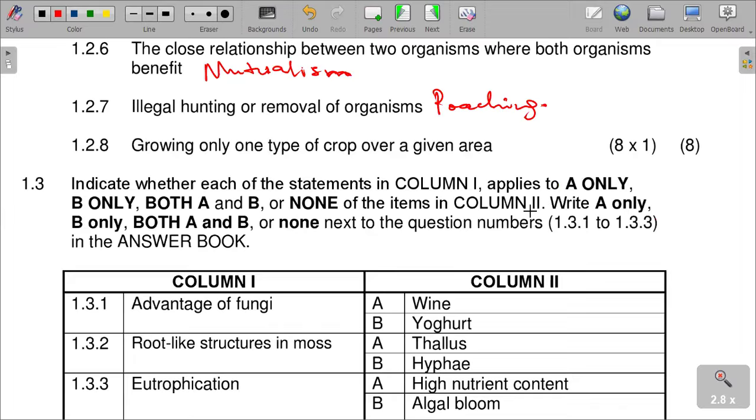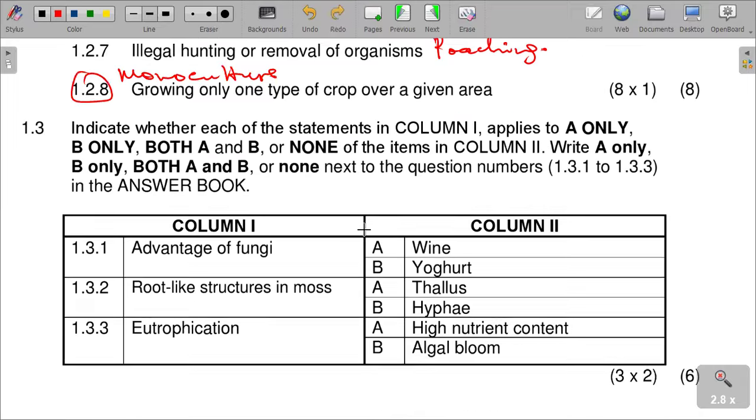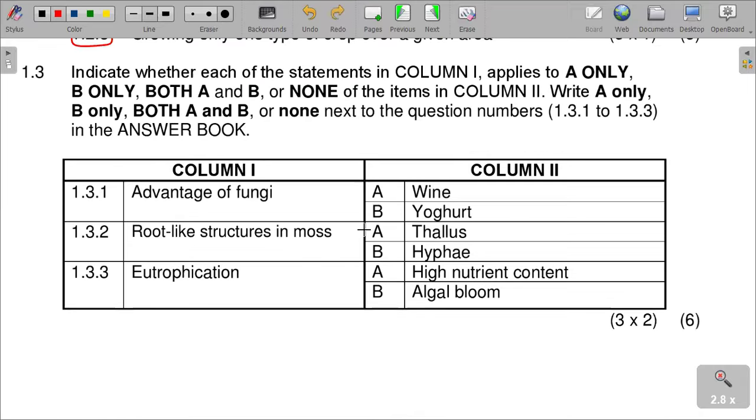Growing only one type of crop over a given area, we call that monoculture. In actual farming practice, crop rotation must take place. But if there is no rotation and one crop is grown year in and year out, we call that monoculture. Continuous growing of one crop over the same piece of land over a period of time is called monoculture.